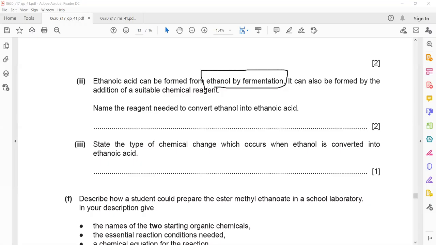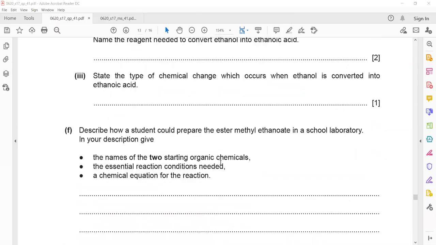What does it mean? Ethanol which is formed by fermentation can be converted into ethanoic acid. So ethanoic acid is prepared from ethanol, and ethanol is prepared by fermentation. But they did not ask any question related to fermentation. They asked a question related to oxidation, or conversion of alcohol into carboxylic acid.